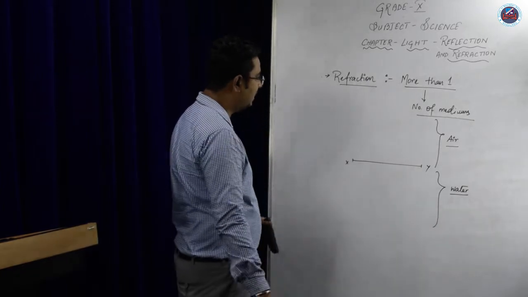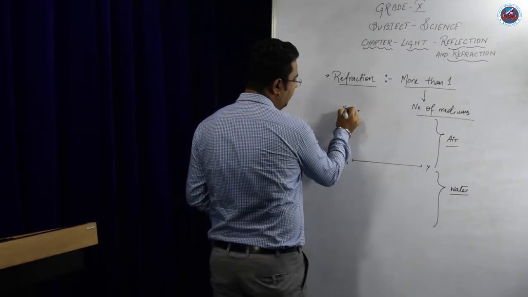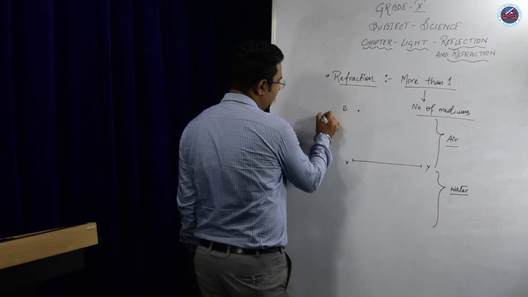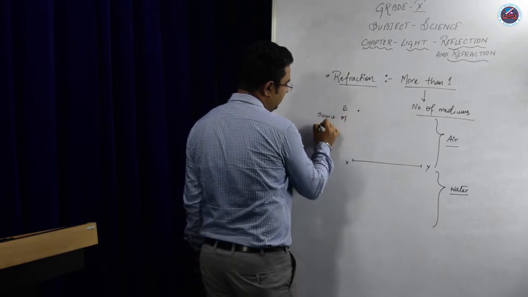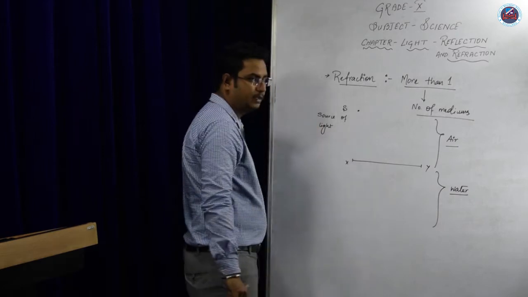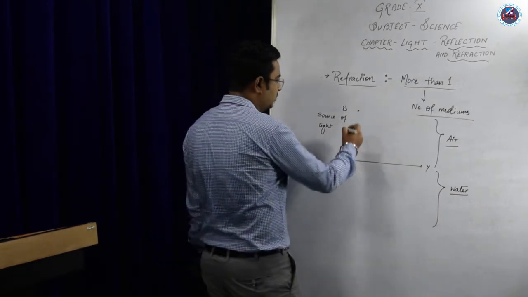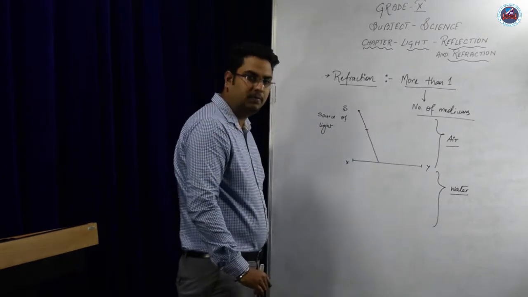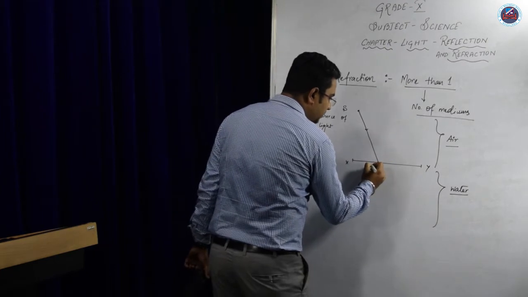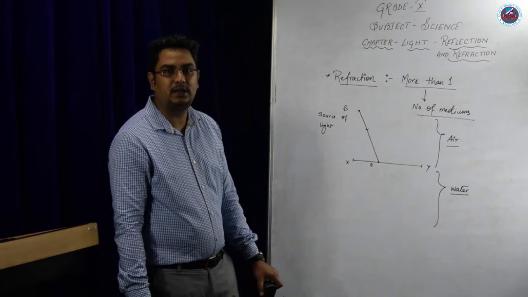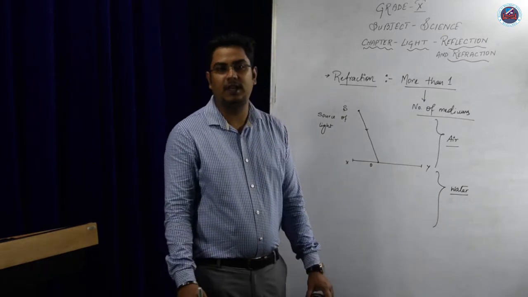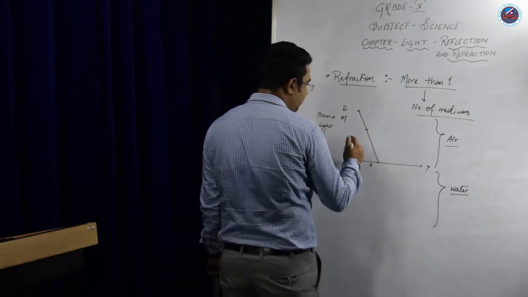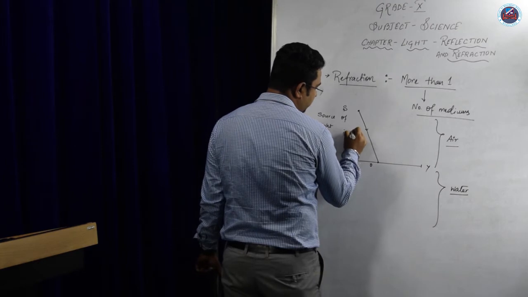Now, let's suppose there is a source of light somewhere at point S. Source of light means a thing which helps us to produce light. Now let's imagine the source of light has produced a ray of light which strikes the surface of the water somewhere at point O. So this ray of light which came out from the source will be called an incident ray.